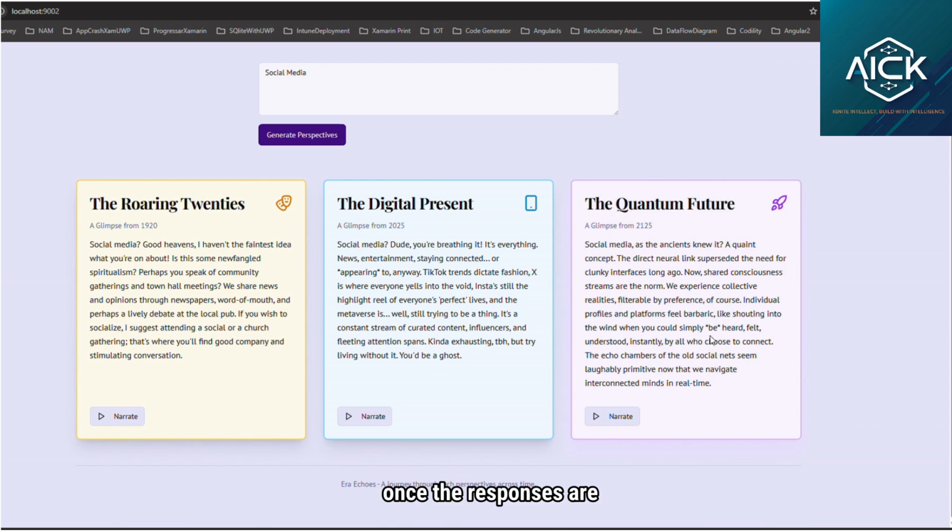Once the responses are generated, you can instantly listen to them too, thanks to the built-in text to audio feature. It adds a whole new layer of accessibility and immersion, like hearing history and the future speak to you.